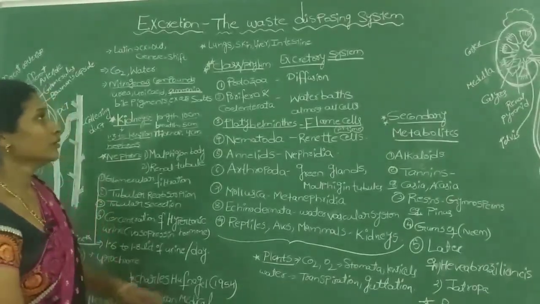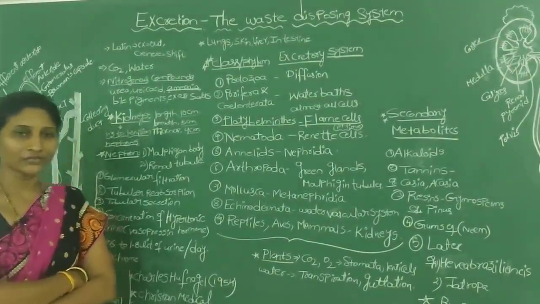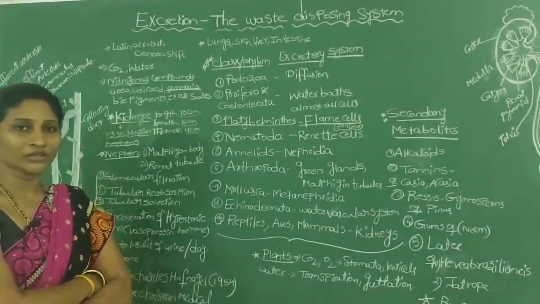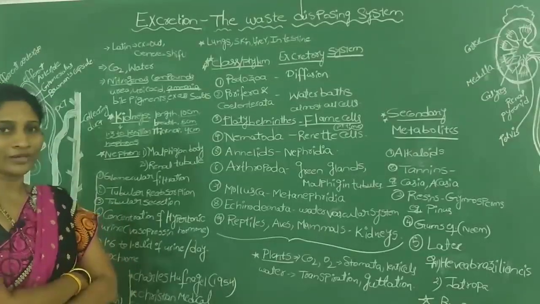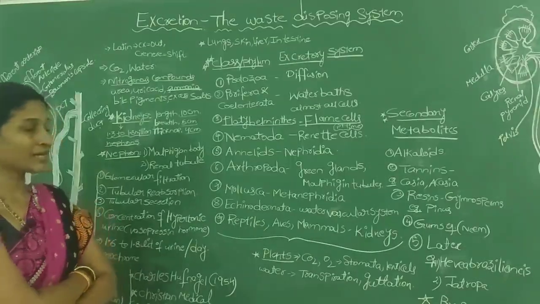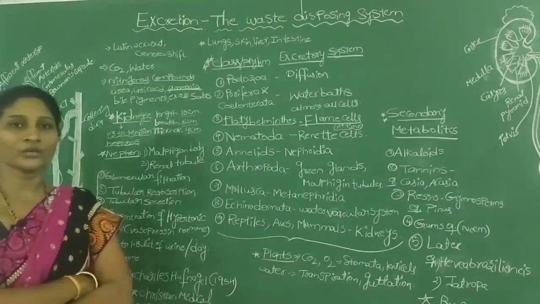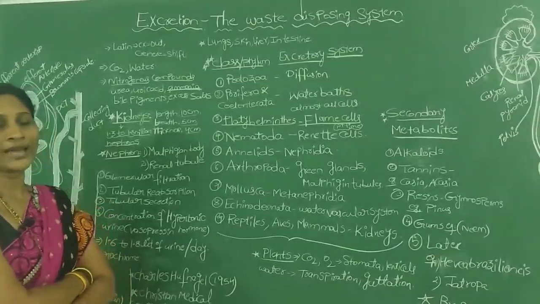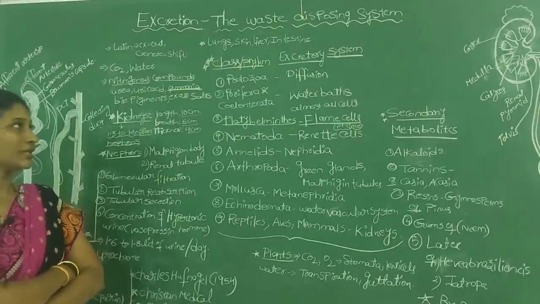Today we are going to discuss the fourth lesson of your biology, that is excretion, the waste disposing system. You know what we learned about different metabolic activities from lesson 1 and lesson 2. What are the different metabolic activities, like photosynthesis, digestion, respiration? These are all metabolic activities that take place in all living beings. As a result of these metabolic activities, some useful products are released, like glucose, and even energy is released. At the same time, along with the useful products and energy, every metabolic activity also releases some waste molecules or unwanted materials.